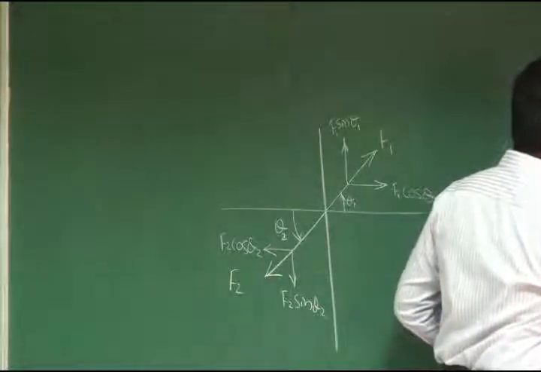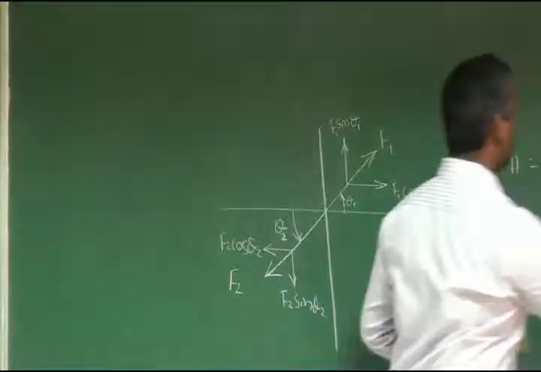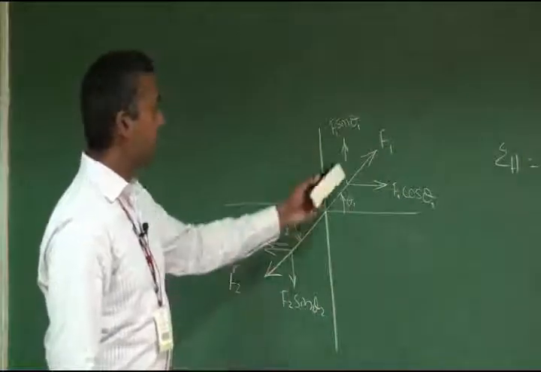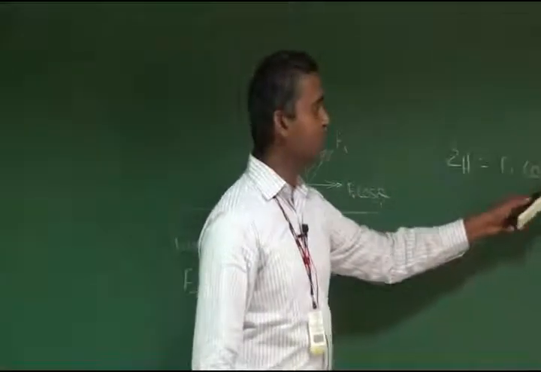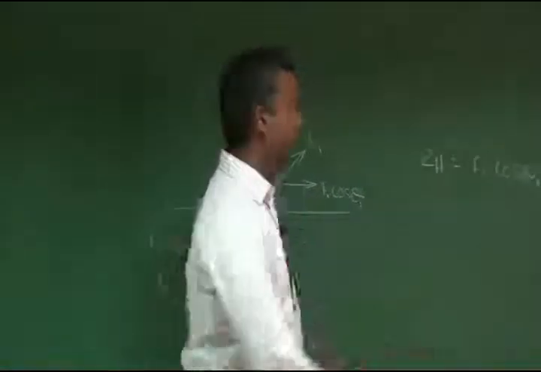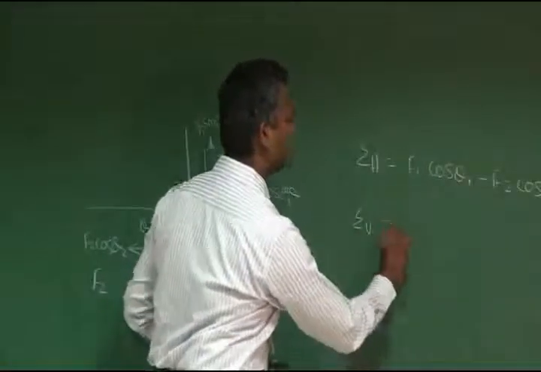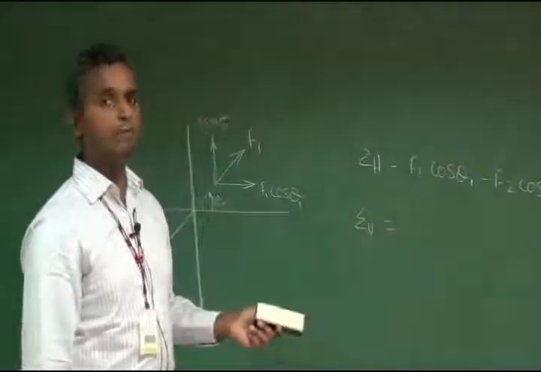F2 cos theta 2 minus F2 cos theta 2. Then that is all. You resolve. You give some values for this force and angles. You get the solution.